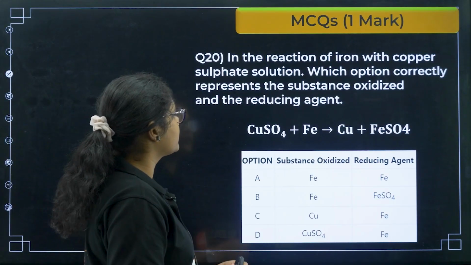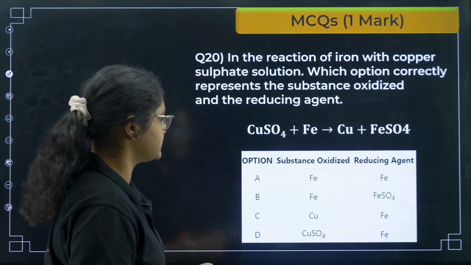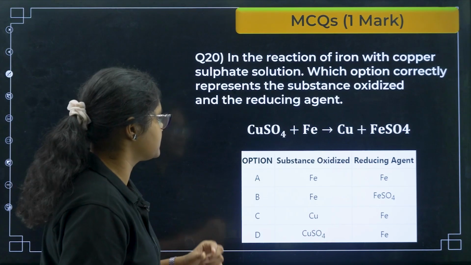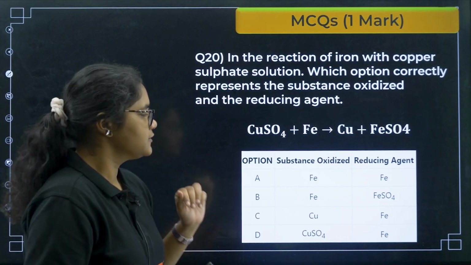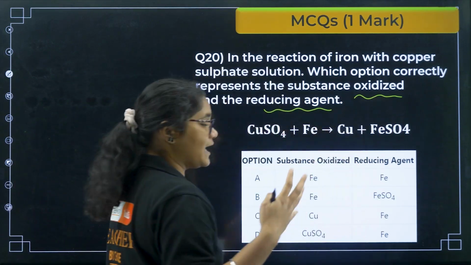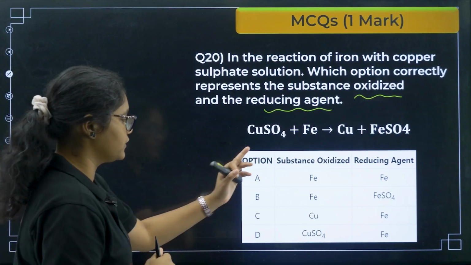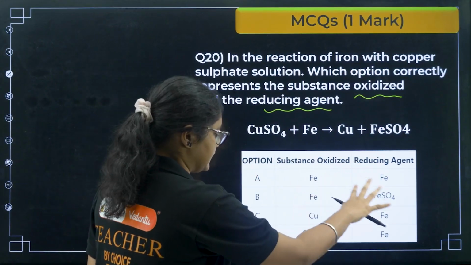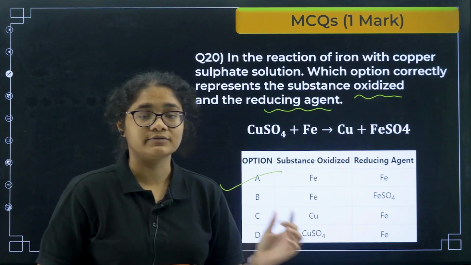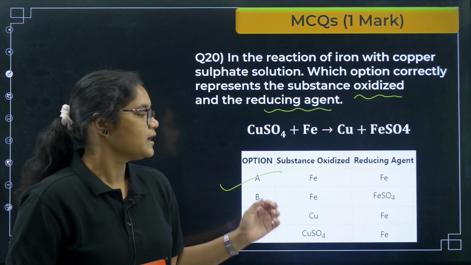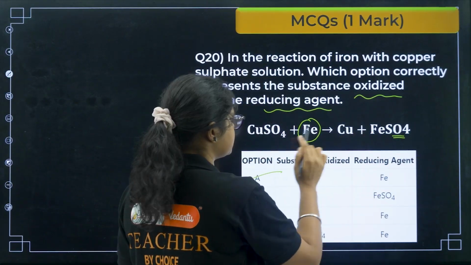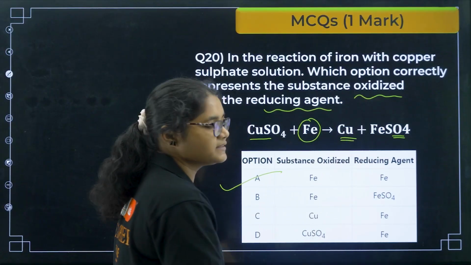Okay, last question for MCQ. In the reaction of iron and copper sulfate solution, the reaction is given like this. Which option correctly represents the substance oxidized and the reducing agent? This is a very easy question. See, the substance which gets oxidized will be behaving as a reducing agent, so both of these should be the same. In that case you can directly say option number A, because the substance oxidized and the reducing agent cannot be different. Again, in Fe oxygen is added, so that is oxidation. From copper oxygen is removed, so that is reduction.